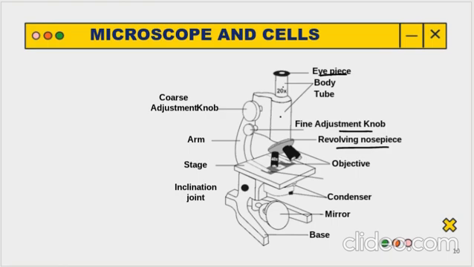This is the arm, and this is the stage where the specimen is kept. Then there is a mirror, base, inclination joint and a condenser. On a small glass slide we put the specimen, then we look under the microscope and we get to know.